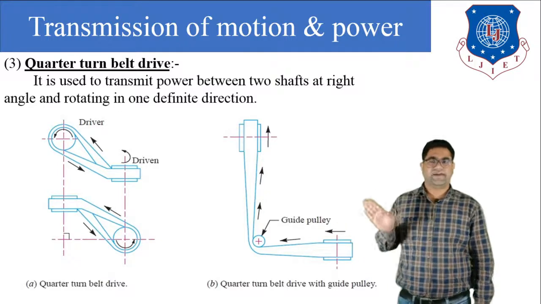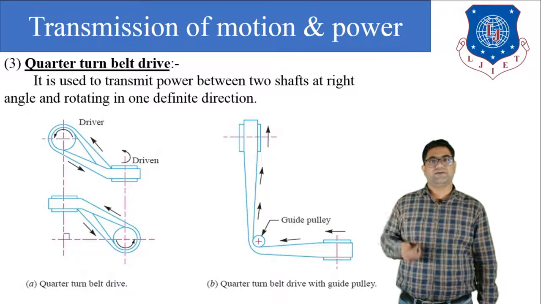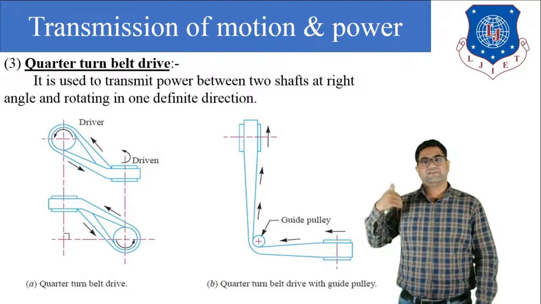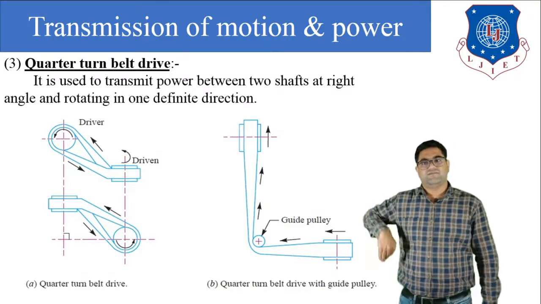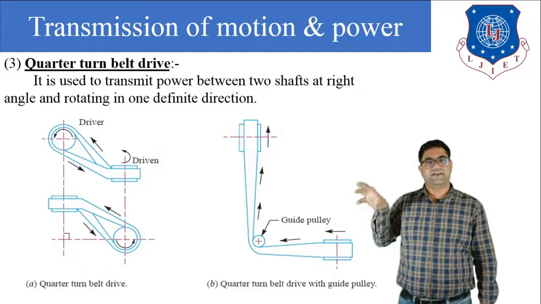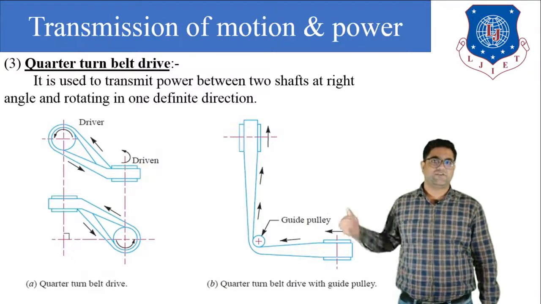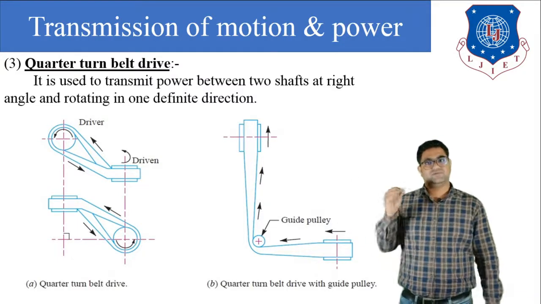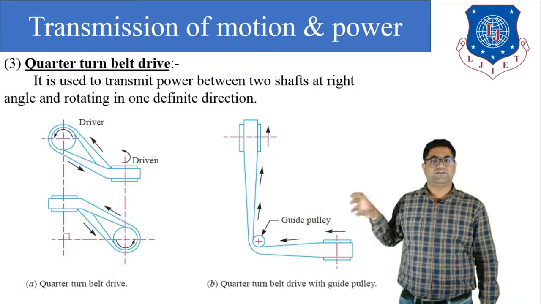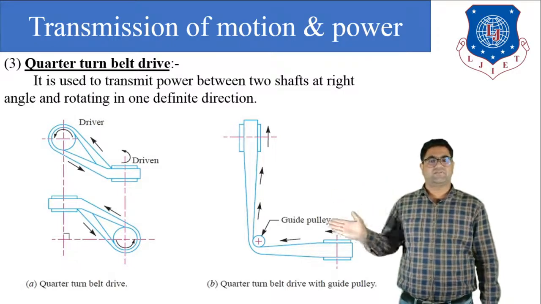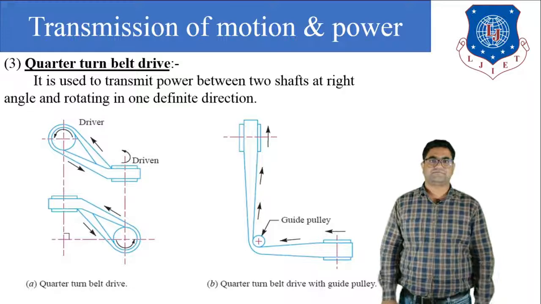Here you can see one guide pulley. Now why have we provided this guide pulley? Because when we transfer power from one shaft to another shaft at 90 degrees, there is a chance of slipping of the belt. So we have provided this guide pulley to protect the belt from slipping.